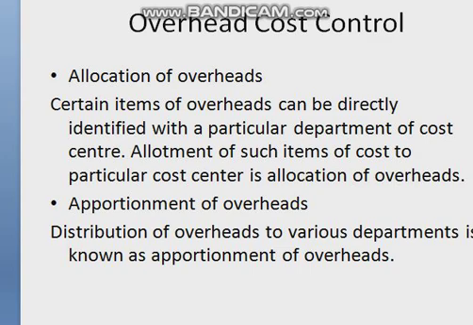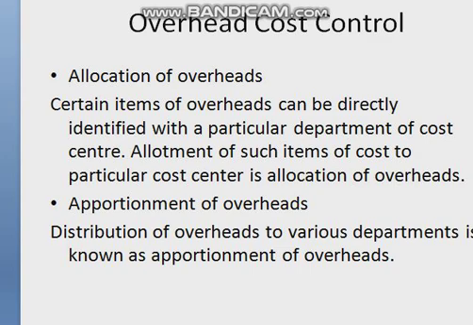It should therefore be distributed on some appropriate basis, such as the number of employees working in the department or the direct wages of the various departments. However, this apportionment should be done on some rational and equitable basis.